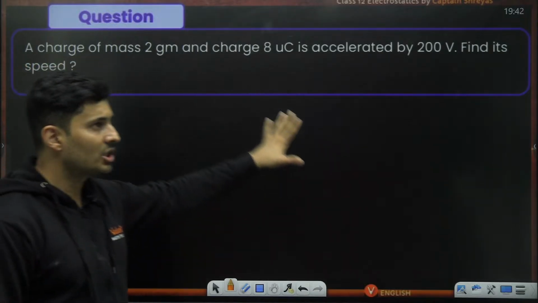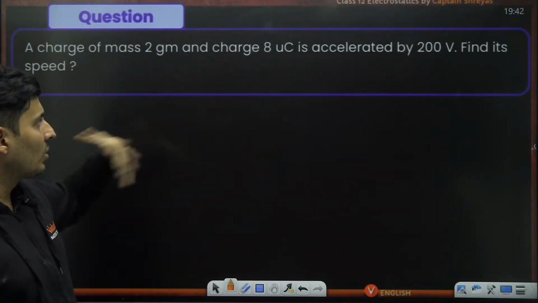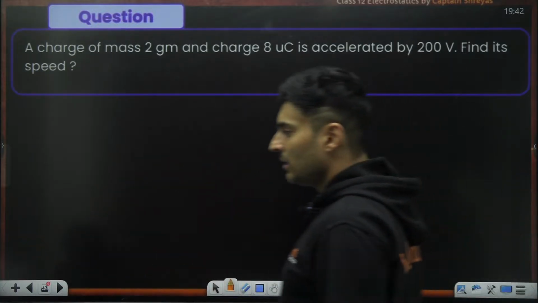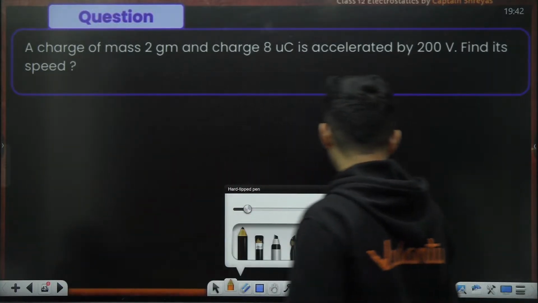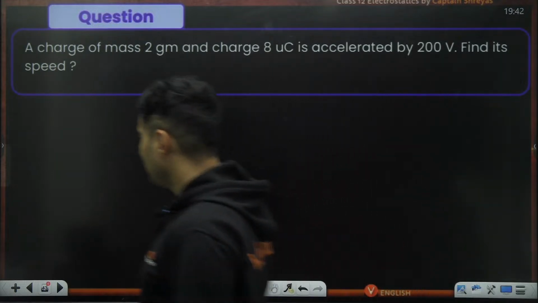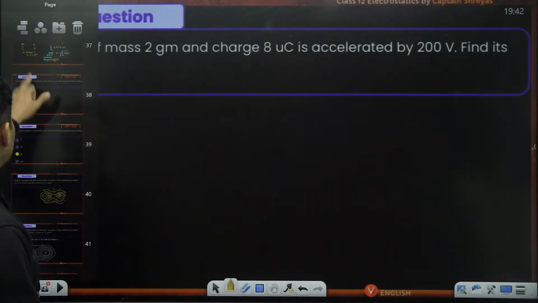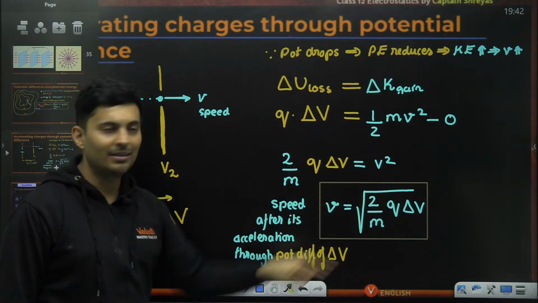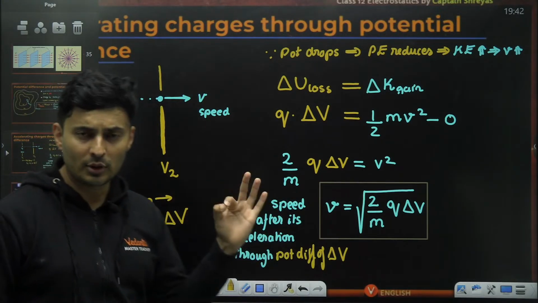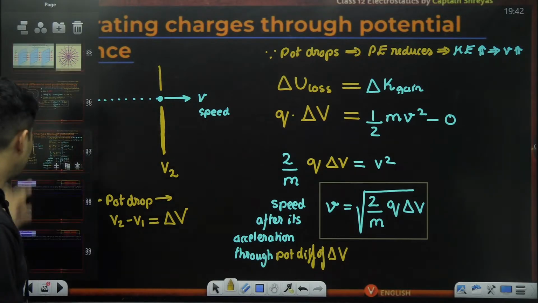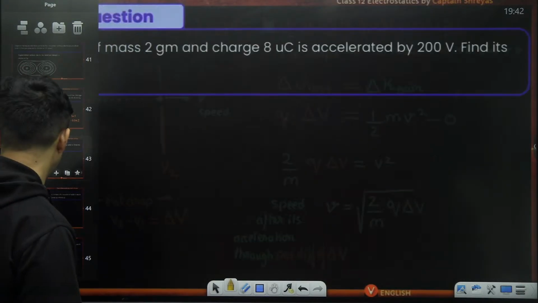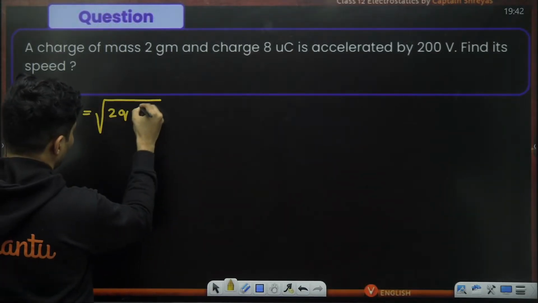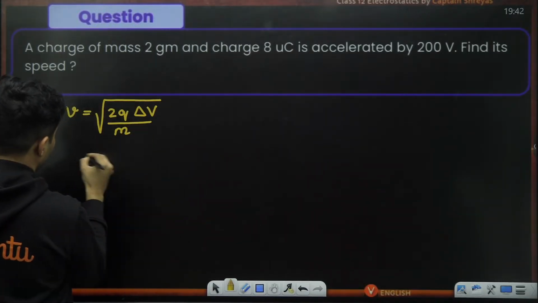A charge of mass 2 grams and 8 microcoulomb is accelerated by 200 volts. Find the speed. This is exactly like this particular theory. A charge is accelerated by some voltage. Find the speed. Use this formula: v is root of 2q delta V by m. That's it. So let's use that formula. The speed v is root of 2q delta V divided by the mass.